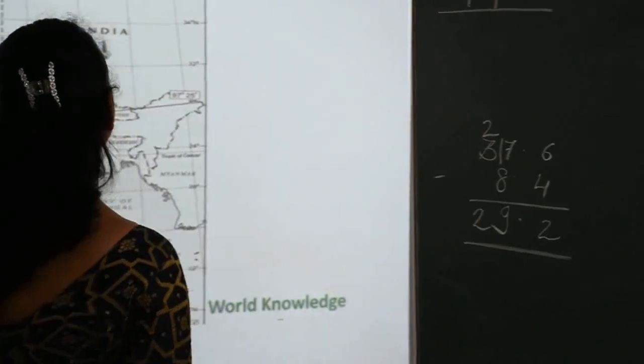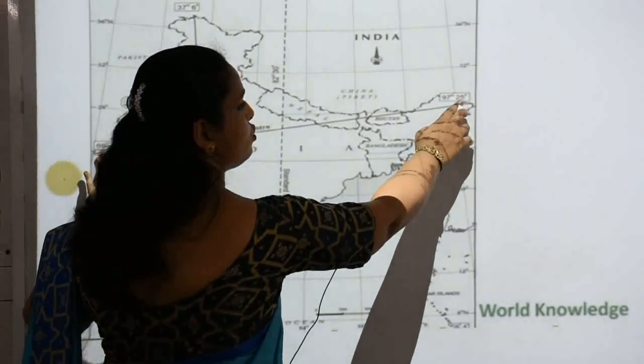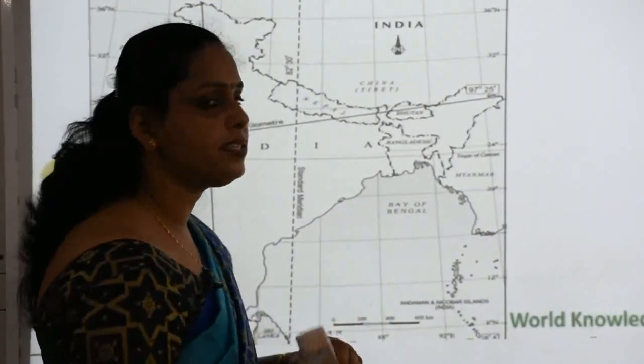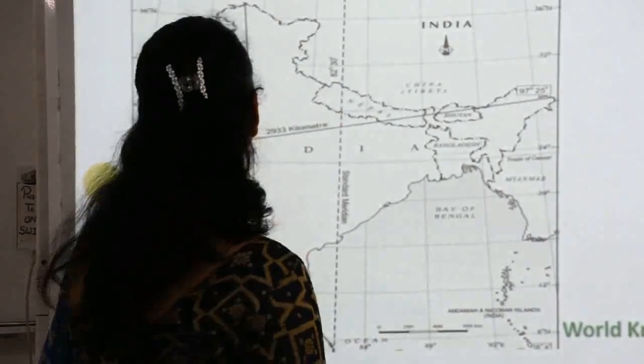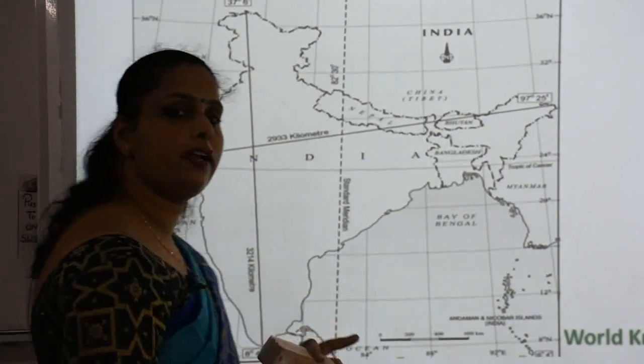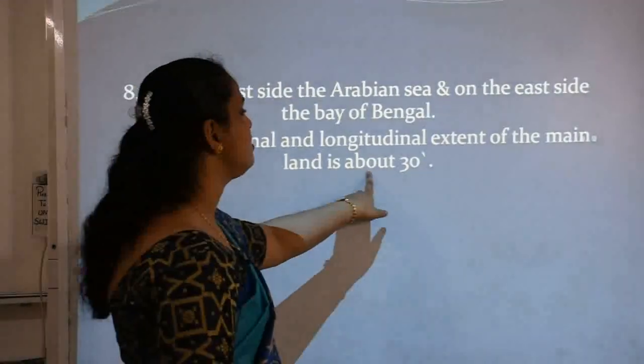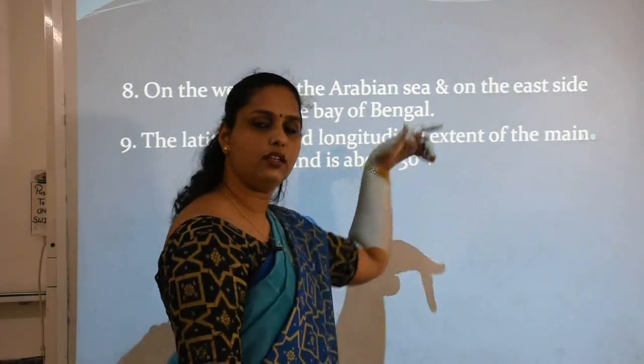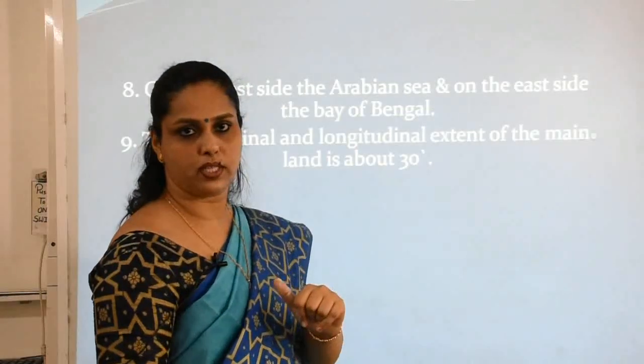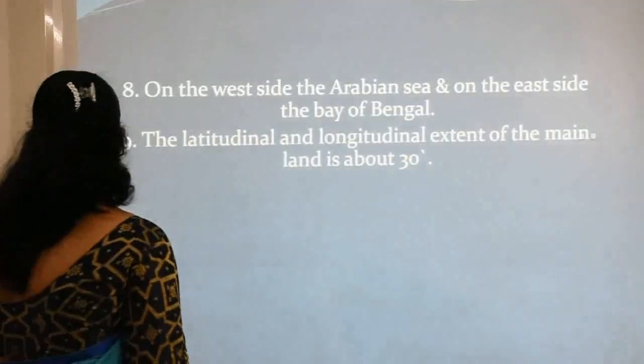Okay. In the same way, when we subtract these two, here it is written as 97 degree 25 minutes, here it is written as 68 degree 7 minutes. When you subtract these two, the answer would be nearly about 30. Okay. So in our previous point, the thing was this is about 30 degree, the north-south and the east-west.